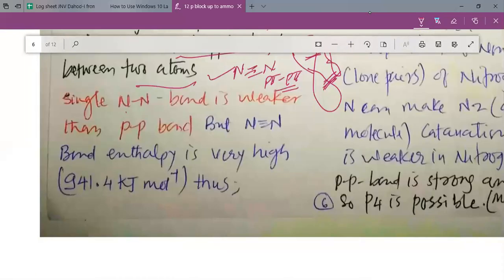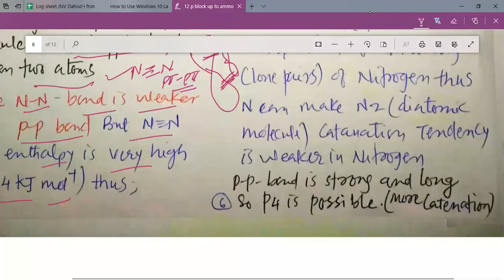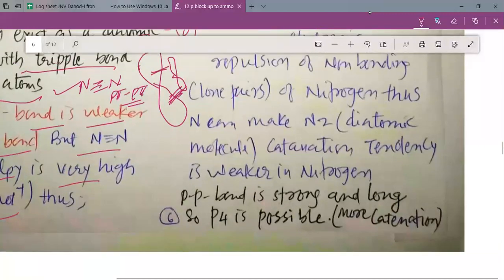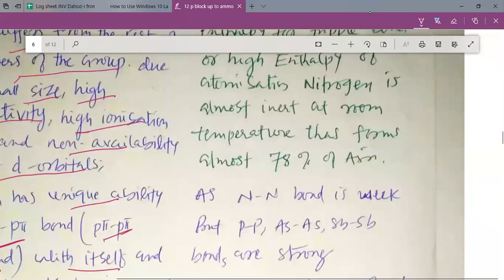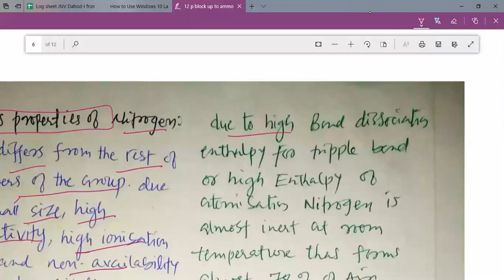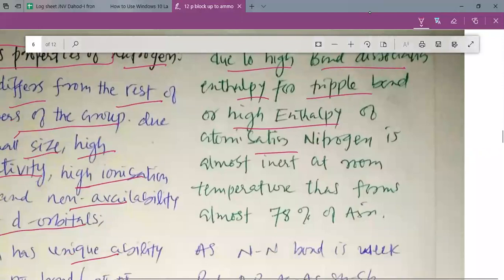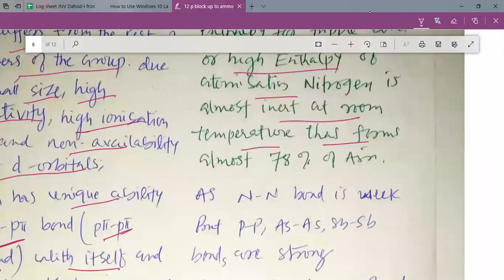The single nitrogen-nitrogen bond is very weak as compared to the single P-P bond, but the triple nitrogen bond enthalpy is very high, which is 941.4 kilojoule per mole, and that is why nitrogen can exist as a diatomic molecule which is quite stable, or we can say inert, even at room temperature. Due to the high bond dissociation enthalpy for the triple bond and high enthalpy of atomization, nitrogen is almost inert at room temperature, and thus forms almost 78% of the air.